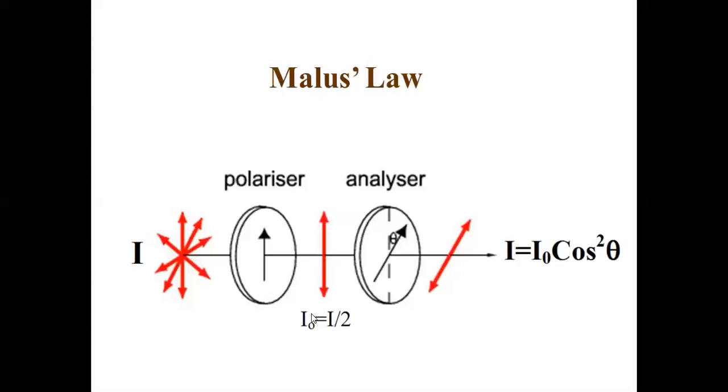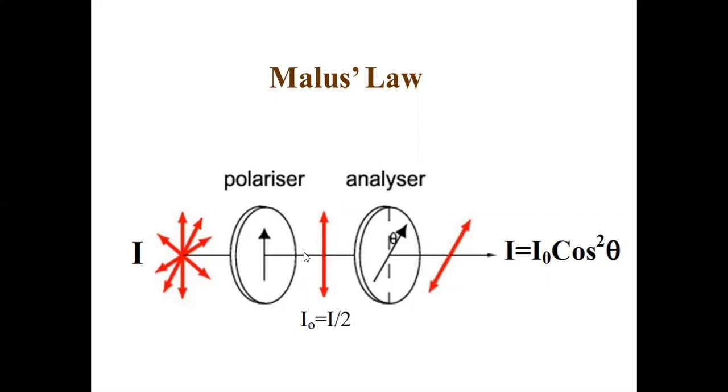So if polarized light of intensity I naught is incident on an analyzer or a polarizer, whatever it is, the only difference in name is because of the position. If I had kept this one here, I could have called it a polarizer, and this one here, an analyzer. That's all. Analyzer is one which analyzes whether the light is polarized or not. Polarizer is one which will polarize the light. Okay, so keep it here.